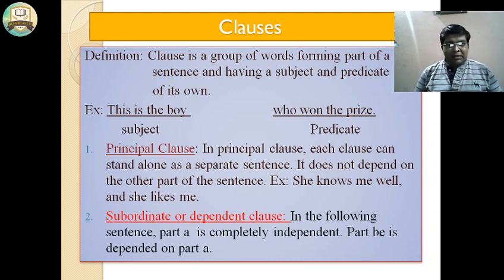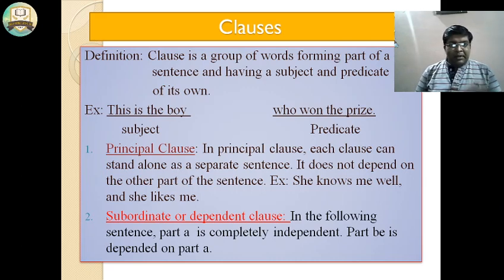Now it has three types. Principal clause. In a principal clause, each clause can stand alone as a separate sentence. It does not depend on the other part of the sentence. Example: she knows me well and she likes me.